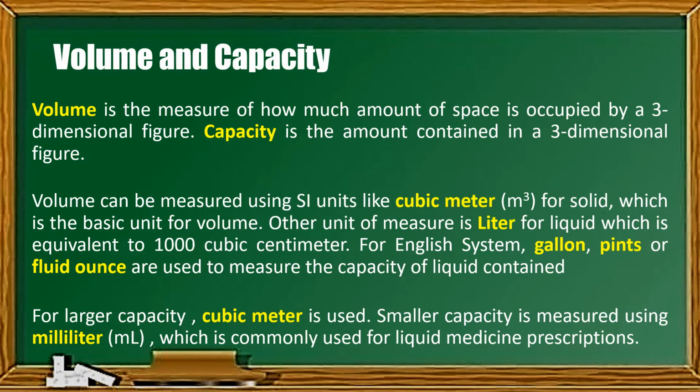For the English system, we can also use gallon, pints, or fluid ounce to measure the capacity of the liquid contained. For larger capacity, we use cubic meter, and for smaller capacity, we use milliliter. Kadalasan, yung milliliter ay ginagamit sa mga medicinal bottle. So sa medicinal bottle, ang kadalasang sukat niyan ay milliliter. Hindi pa naman siguro nagkakaroon sa mga pharmacy ng gamot na 1 litro. So kadalasan milliliter yung ginagamit sa mga medicinal bottle. Tandaan po natin yan.